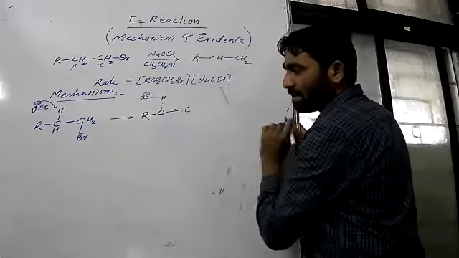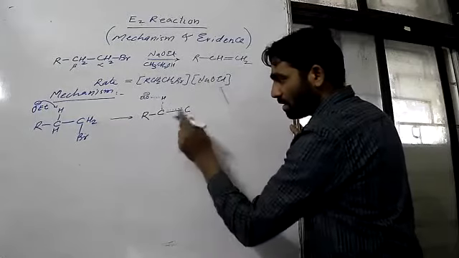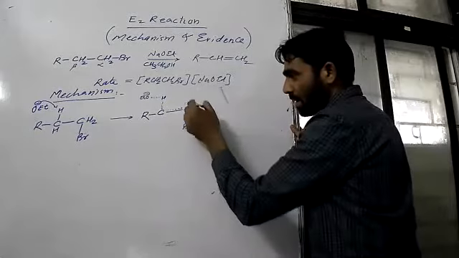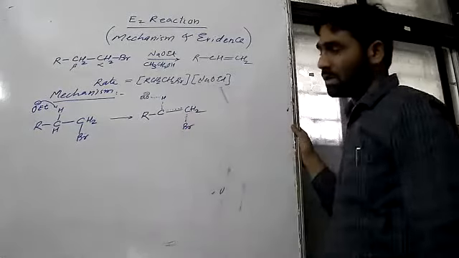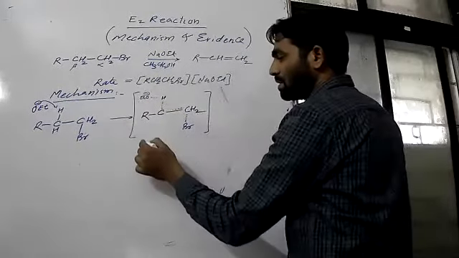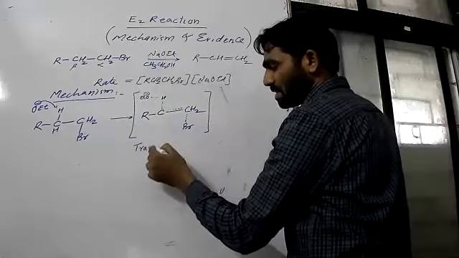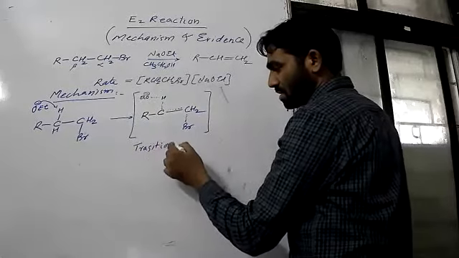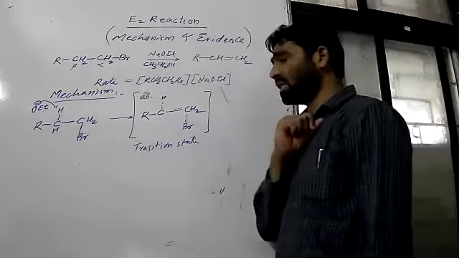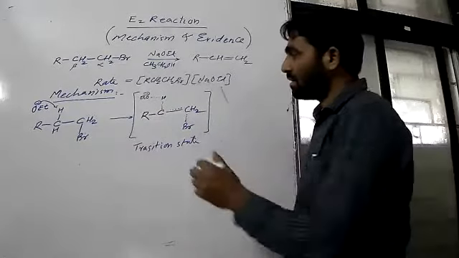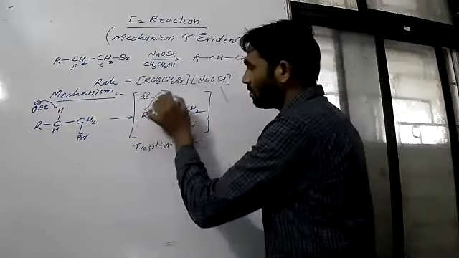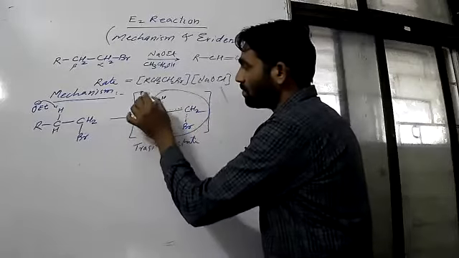New bond formation takes place, and this bond becomes weak. Simultaneously taking place, we write this in the mechanism, and this is called the transition state. And you see here, in the transition state, how many molecules are present? There are two molecules. This is one molecule, and this is one molecule.